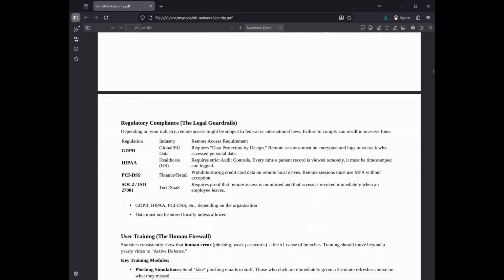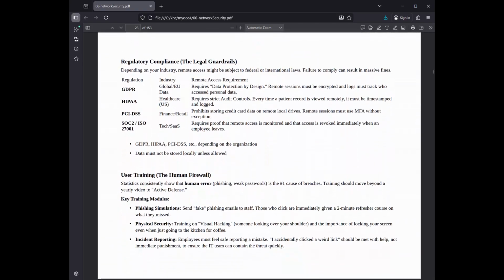Regulatory compliance, the legal guardrails. Depending on your industry, remote access might be subject to federal or international laws. Failure to comply can result in massive fines.